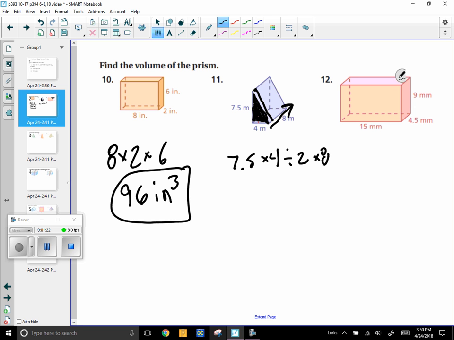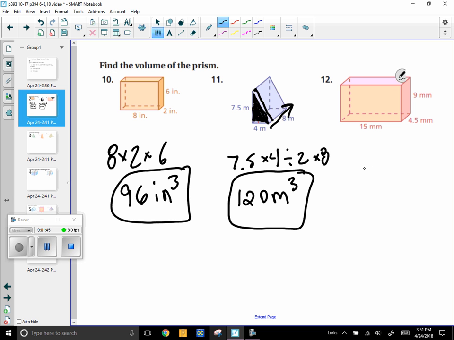So that's the work that you would show for that one. All right, so you do all that math and you're going to get, I think, 120 cubic meters. All right, so again, this is not a pyramid, it's a triangular prism.